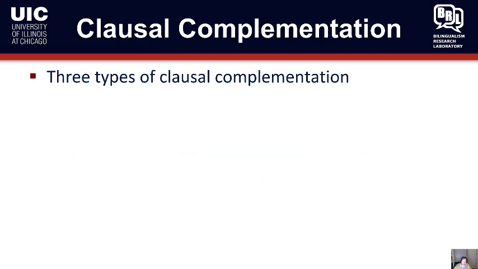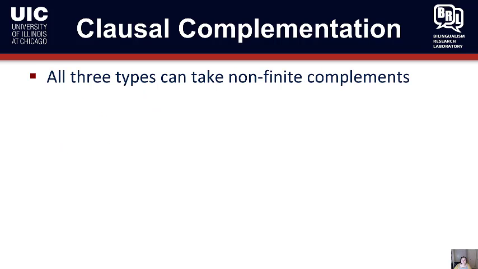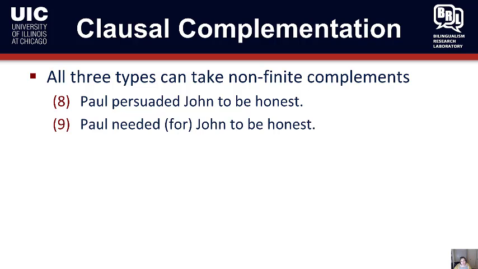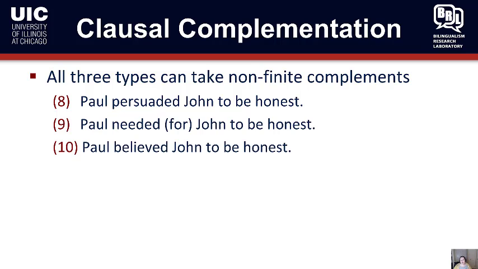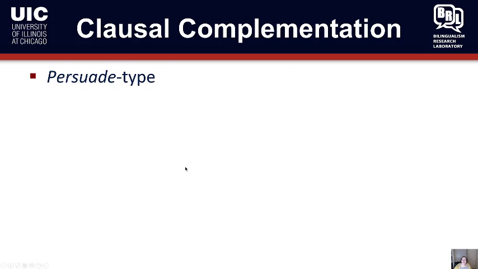So there are three types of clausal complementation that appear in these two experiments. The first is persuade type. The second is need type, and the third is believe type. And when I say type, I mean that there's a group of verbs that fall under the pattern, like these prototypical verbs in terms of their clausal complementation. Now, all three types can take non-finite complements. Paul persuaded John to be honest, Paul needed John to be honest, or needed for John to be honest, and Paul believed John to be honest. And so if I make a little table here, under English, non-finite, all three allow non-finite complements. Now, the persuade type verbs, Spanish and English behave the same.